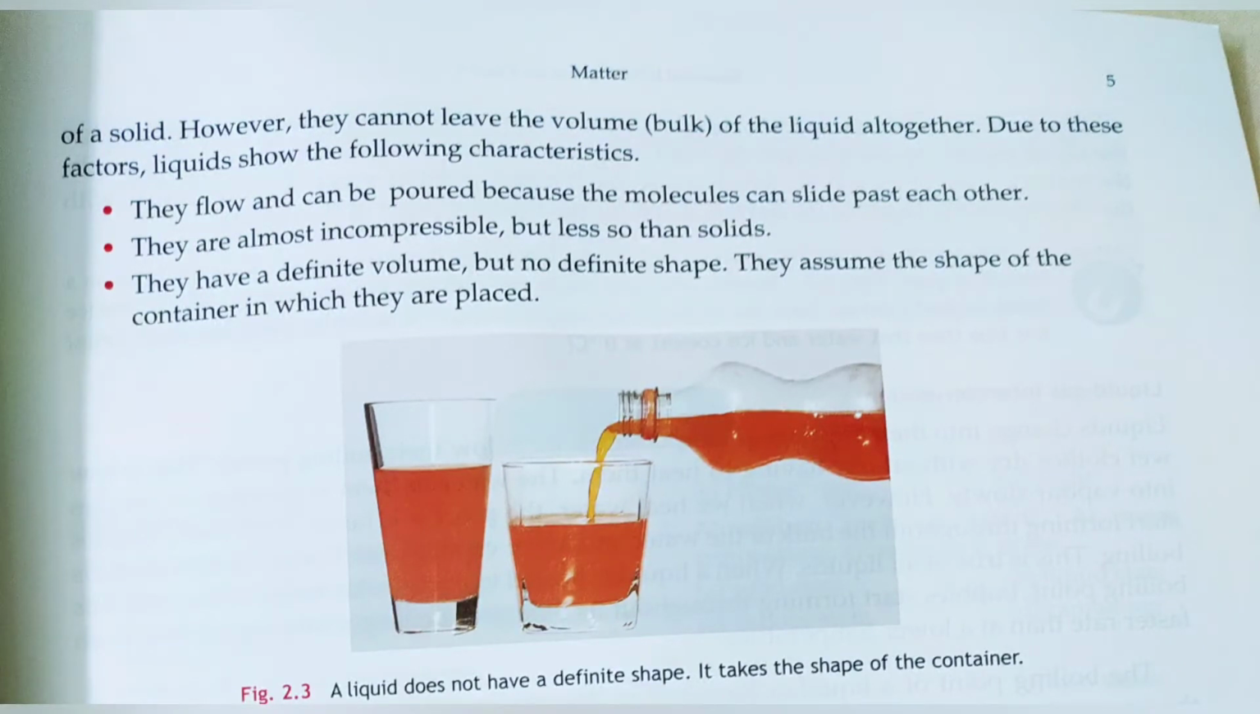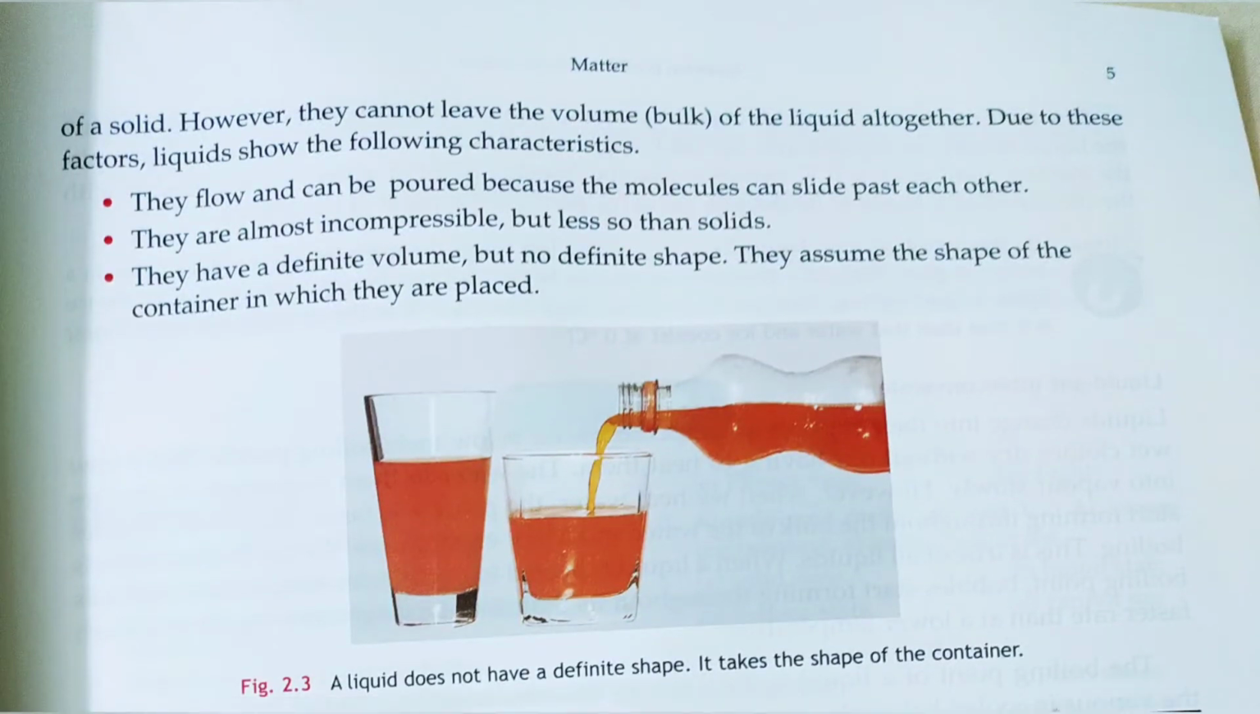Liquids can flow, which means they can be poured because the molecules can slide across each other. The second characteristic is that they are almost incompressible, but less so than solids. They are still a little bit compressible when we compare them with solids, because they have small intermolecular space between the molecules. They have a definite volume but they do not have a definite shape, because they assume the shape of the container in which they are placed.